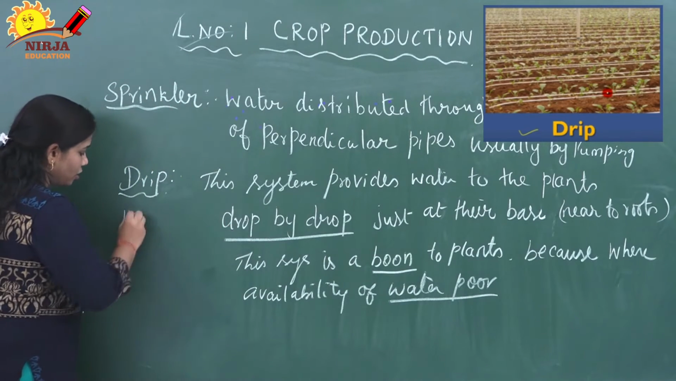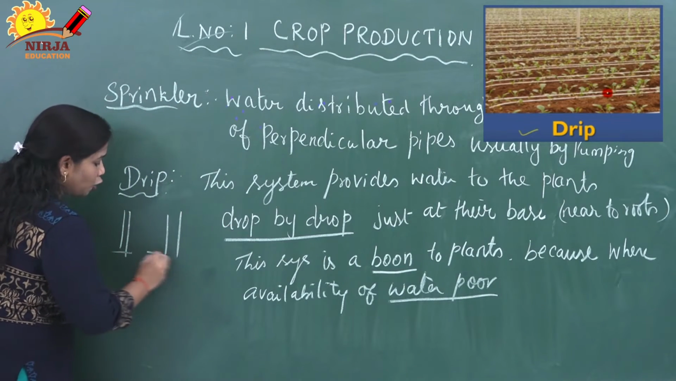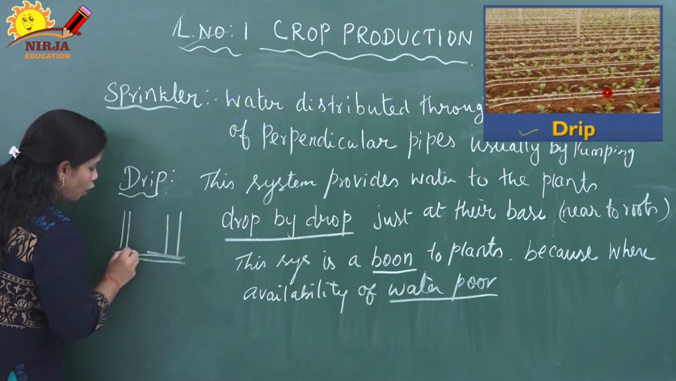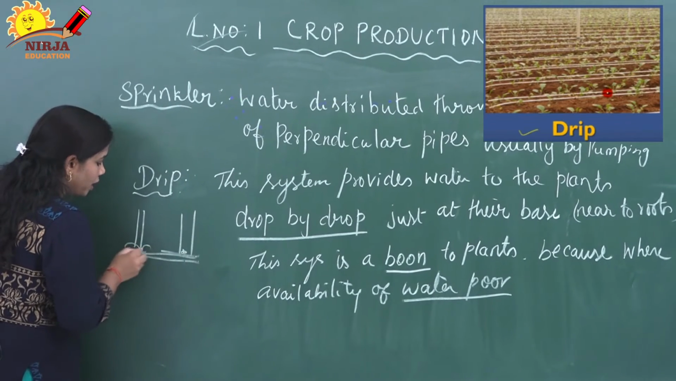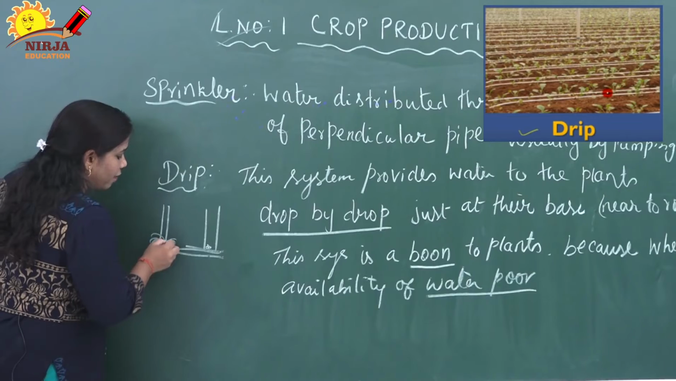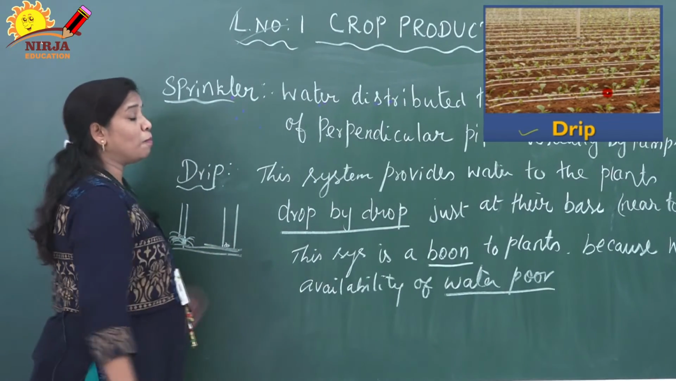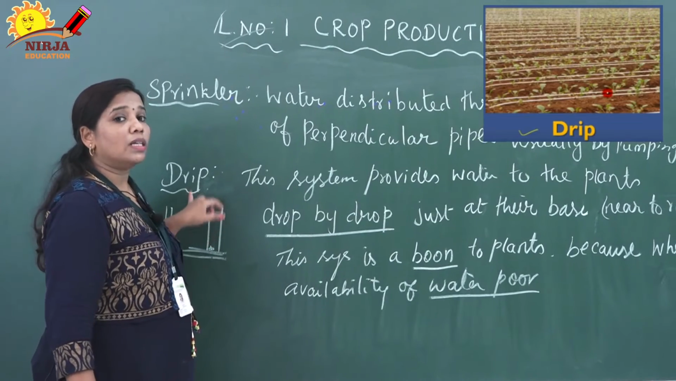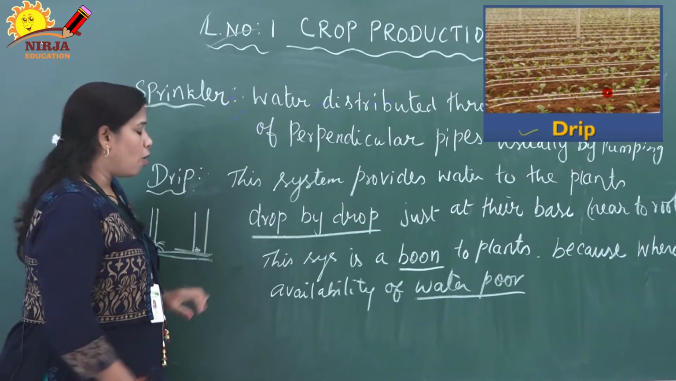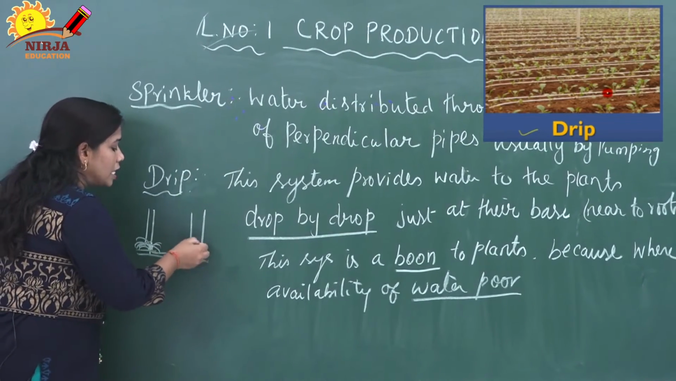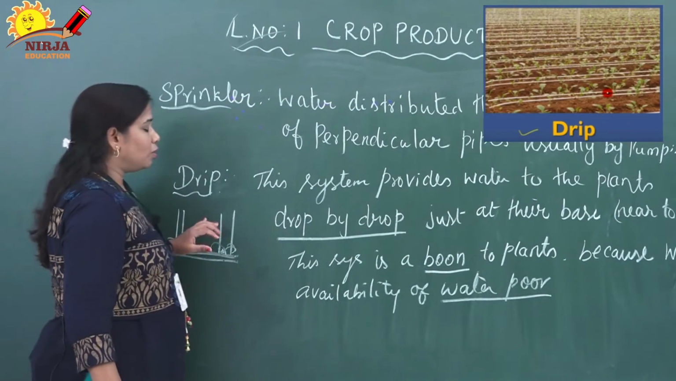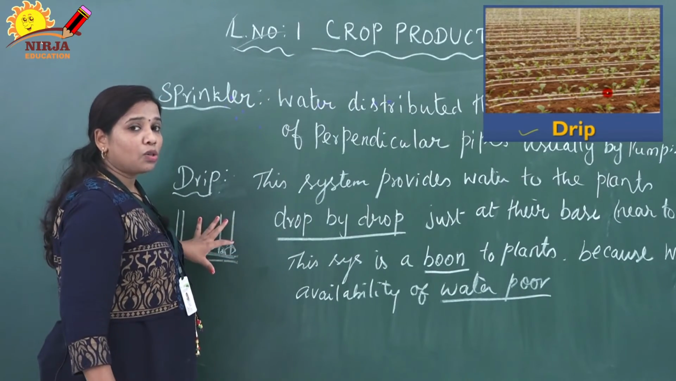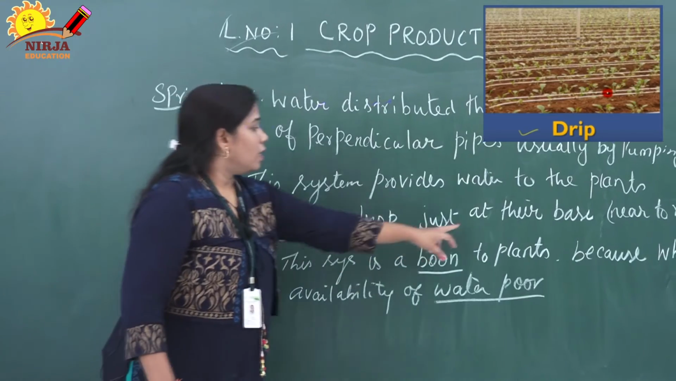Suppose you just imagine these are the plants. Here the tubes are connected. So the small holes will be present at the root. So they will provide the water drop by drop just near the root region. So this method is called drip irrigation. Drop by drop, water droplets fall near the root region, at the base of the plant. This is called drip irrigation, right?